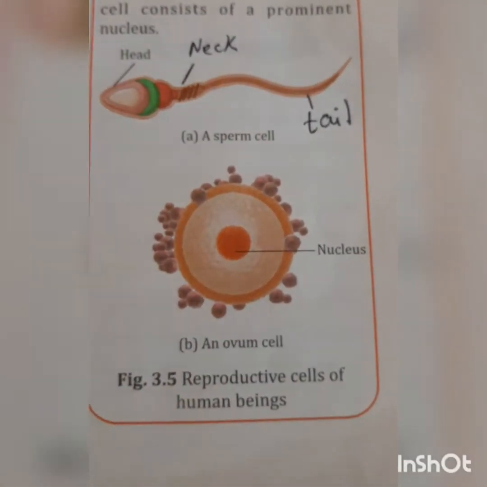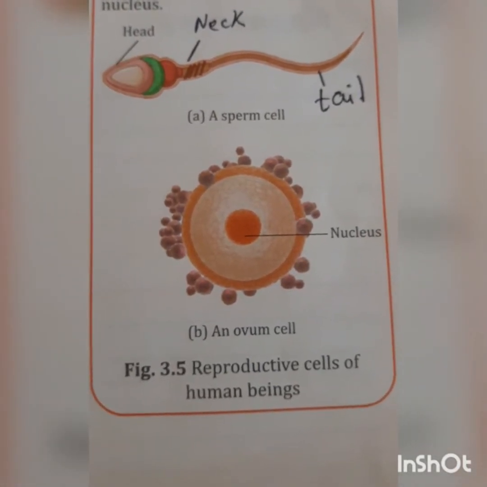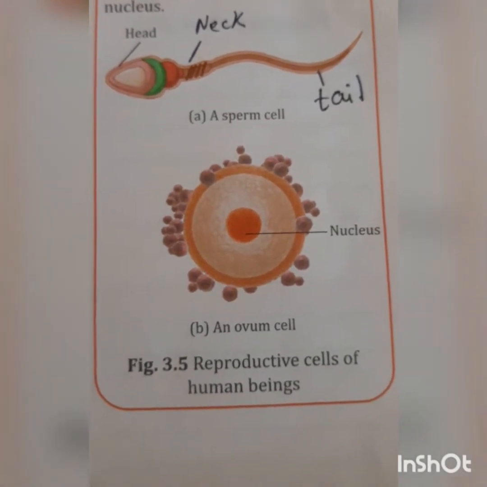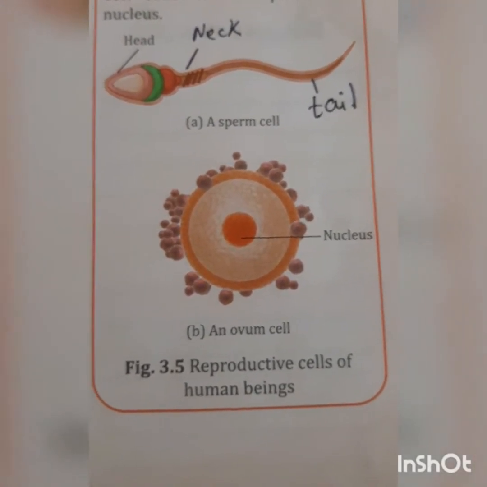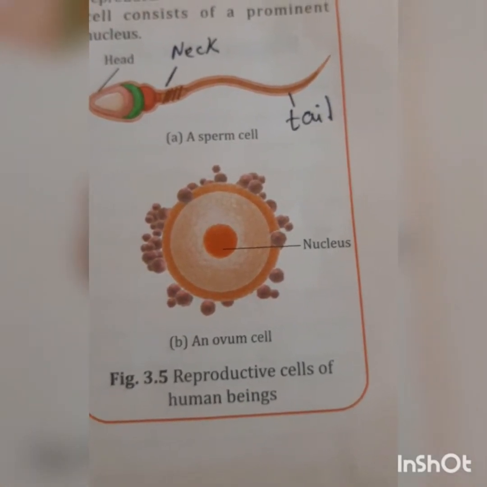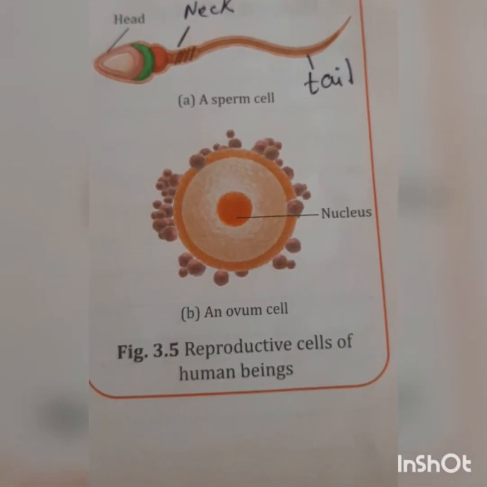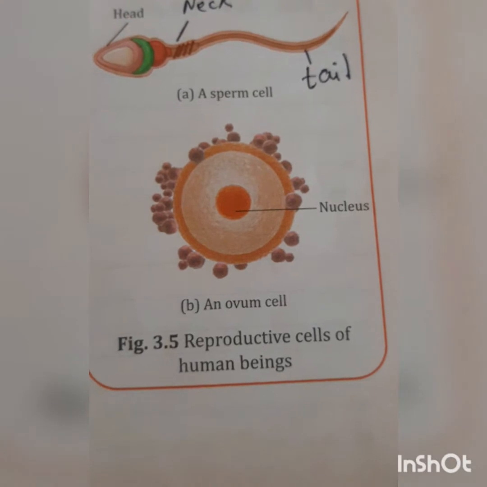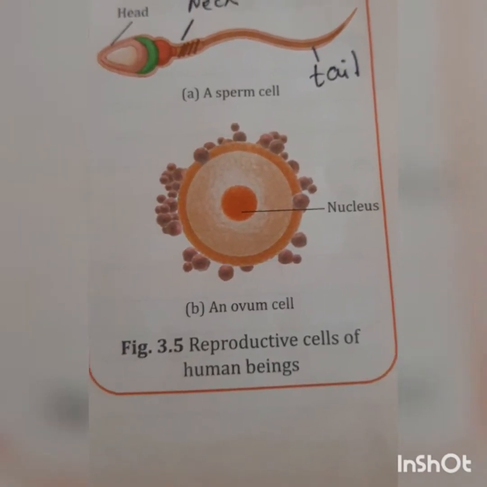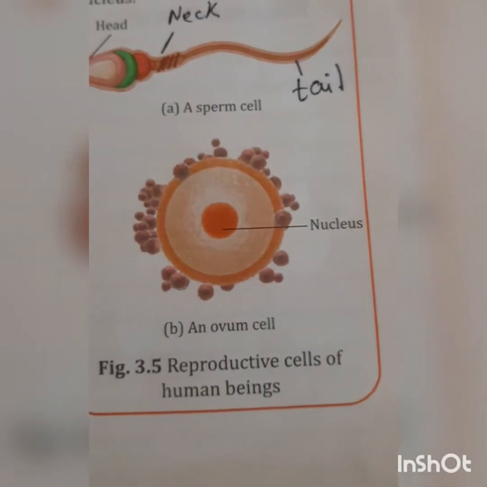Now, moving on to the structure of a sperm cell as well as an ovum cell. The sperm, the male reproductive cell, consists of a head, a neck, and a tail. The head has the nucleus for the fusion with the ovum cell. The ovum cell is the female reproductive cell. It is round in shape and consists of a prominent nucleus.